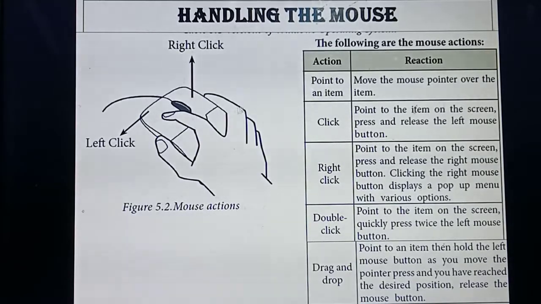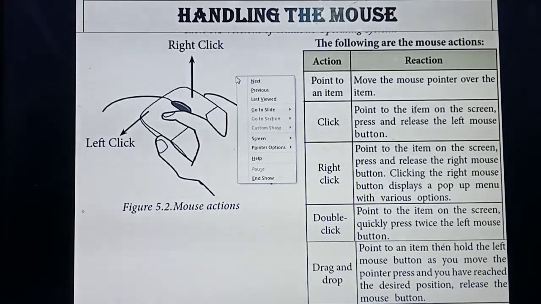Okay, so once you click the right mouse button, a lot of options pop up. Listen carefully. Now I am clicking the right mouse button, see. Using this finger, you need to click the right mouse button one time: press and release. Once you have clicked the right mouse button, you can see a lot of options. This is called a pop-up menu. What's this one? Pop-up menu.